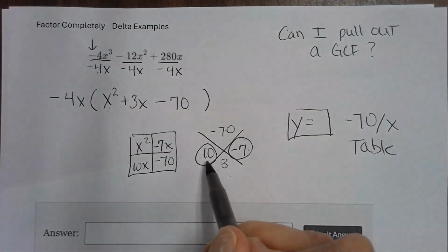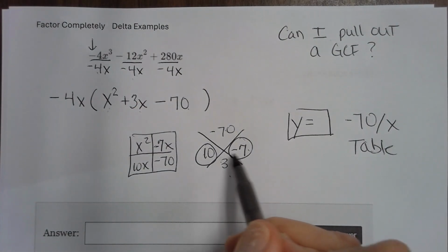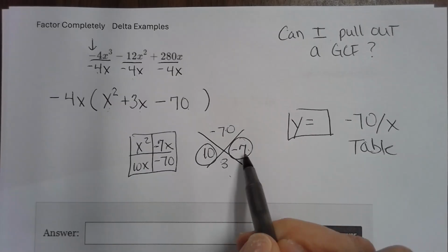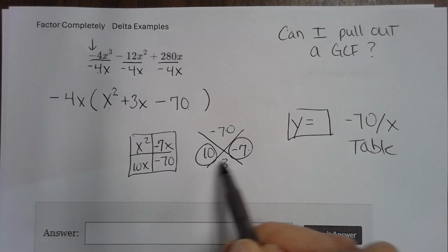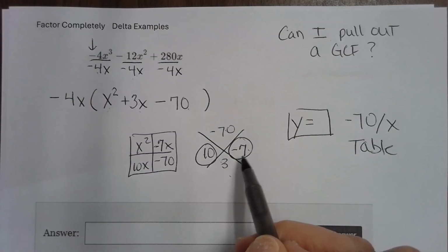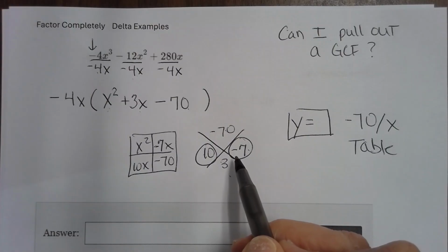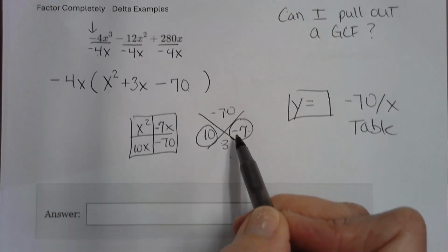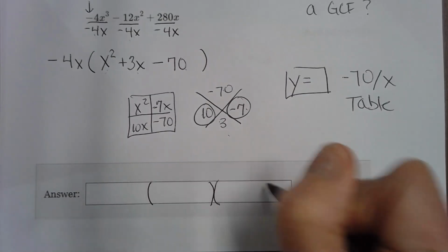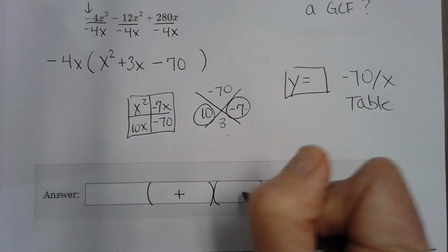Okay. These tell me something else. What are they telling me? These are telling me something about my factored form. One sign in the parentheses is going to be positive. One sign in the parentheses is going to be negative. I already know that. So I'm just going to go ahead and do this.